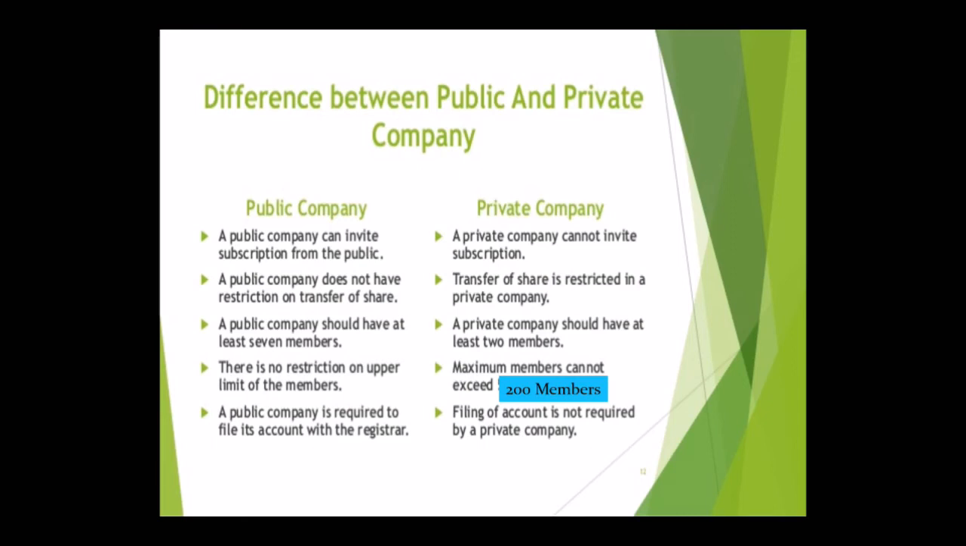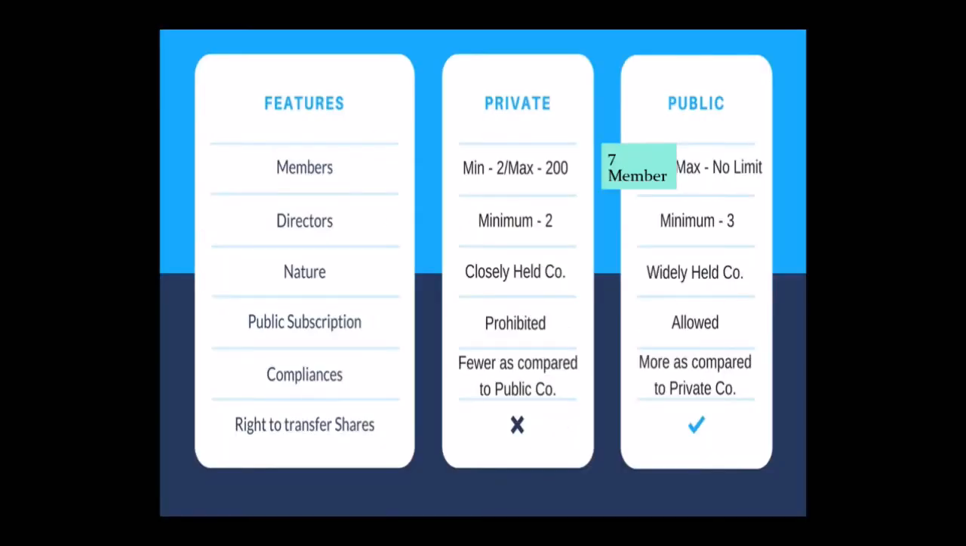Again, you can see information regarding the private and the public company. The first one, minimum and maximum, as we have seen previously. The minimum number of directors in a private company is 2, and in a public company it is 3. Private companies are closely held, whereas public companies are widely held. Public subscription, as we have seen in the previous screen, is prohibited in private companies, whereas it's allowed in public companies.